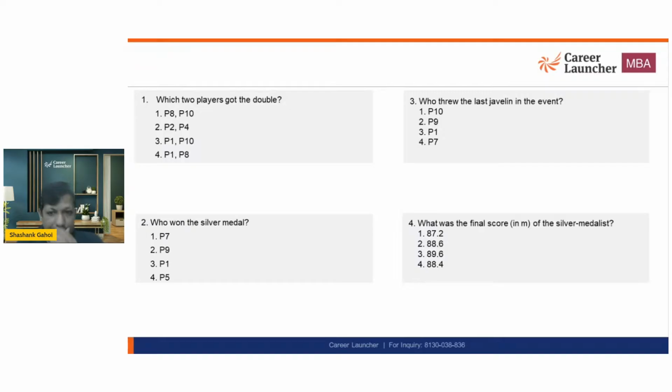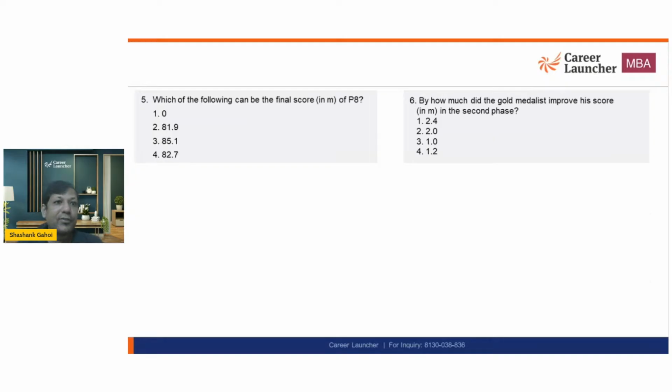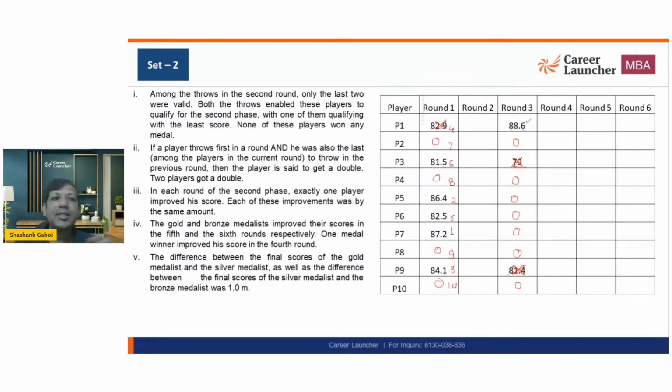And what was the score of silver medalist? Okay, that is also tricky one. Which of the following could be the final score of P8? Okay. And by how much did the gold medalist improve his score in the second phase? So these are the questions. Now let's read the information and figure things out.